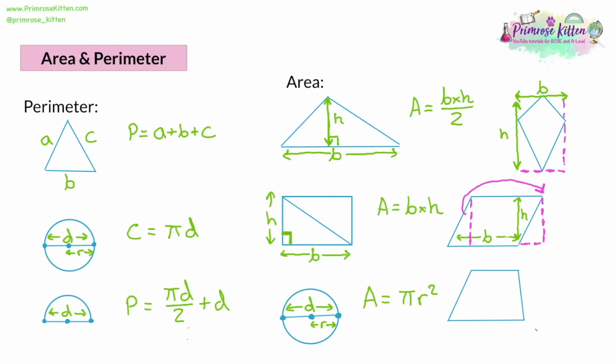So how can we adjust base times height in this situation? Look at the shape. If we cut the shape up like so, we can see the shape is made out of triangles. And we have part of the triangle that's part of the area, and we have a triangle that's not part of the area of the shape. Now, if you do that for all four corners, what you're going to find is that the kite is only half of the total.